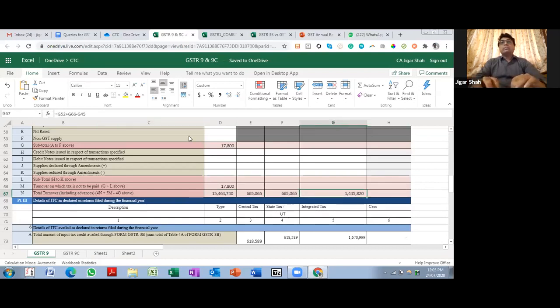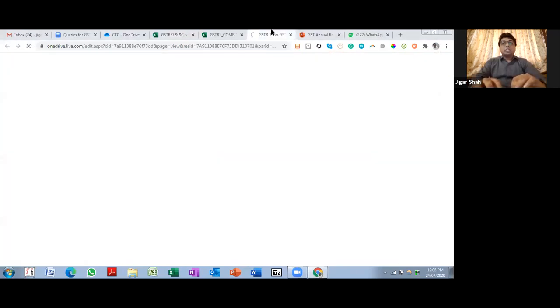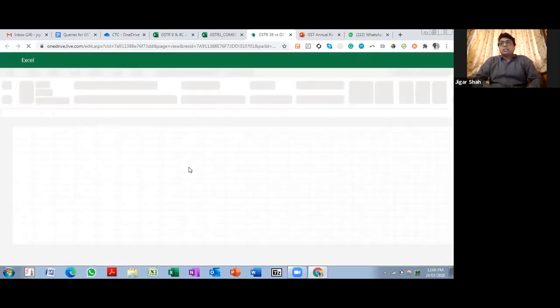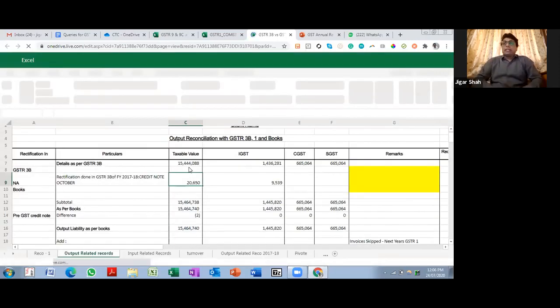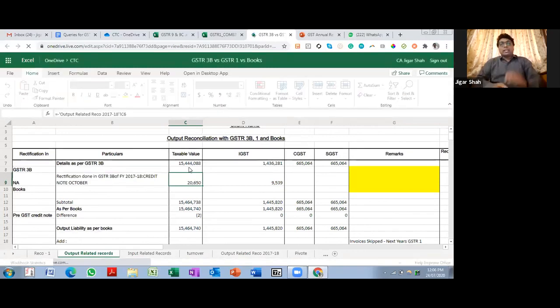Basically what we do in our firm is we ensure that it reconciles from our output related sheet, which has GST related turnover. Now by GST related turnover, I don't mean only taxable turnover. It can be zero rated supplies as well, except the RICO items.